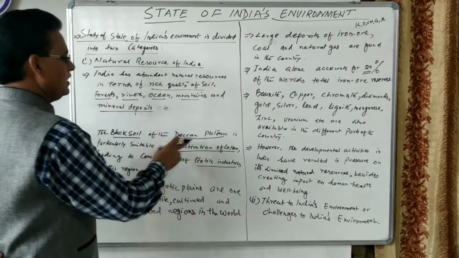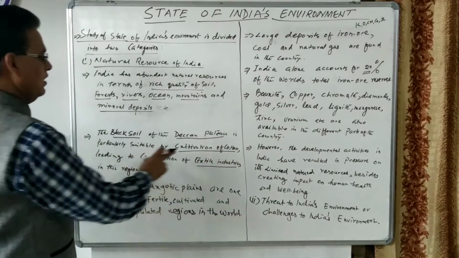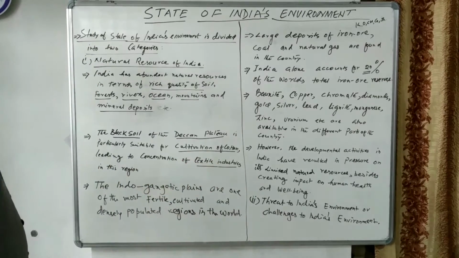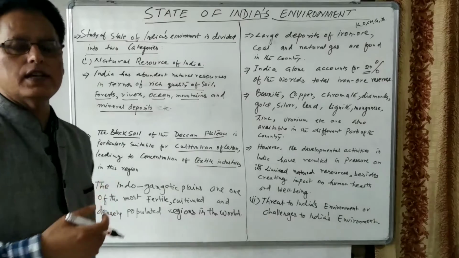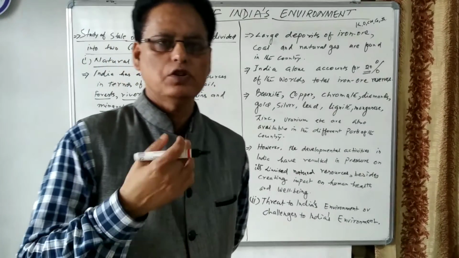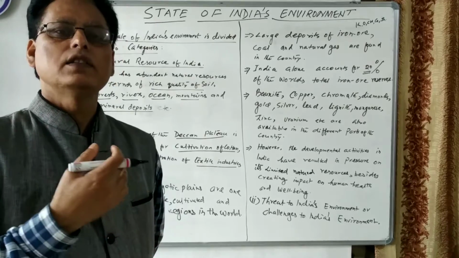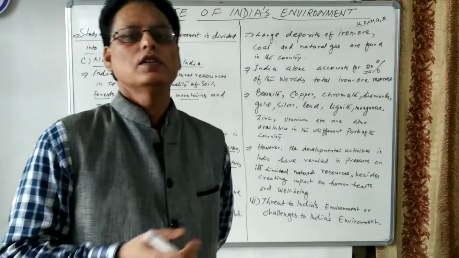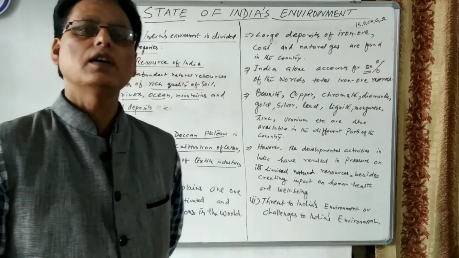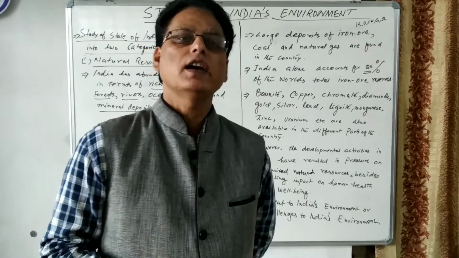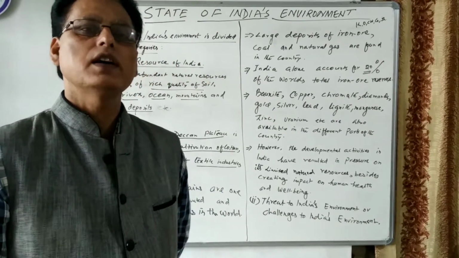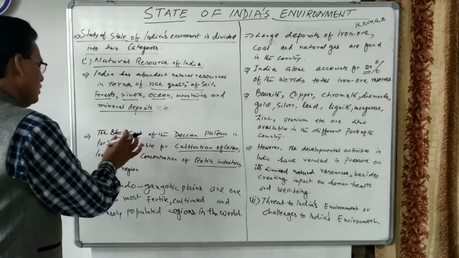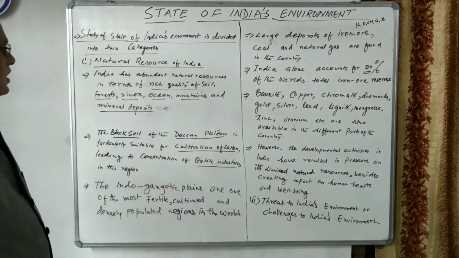The black soil of the Deccan Plateau is particularly suitable for cultivation of cotton, leading to concentration of textile industries in this region. So in the Deccan Plateau area, textile industries are situated. Take the example of Maharashtra and Gujarat. These are the states where the maximum textile industries are situated, because of the availability of cotton, and cotton is mainly produced in the black soil area. This black soil is also known as cotton soil because cotton is mainly produced on it.